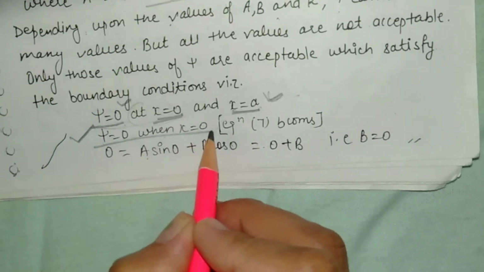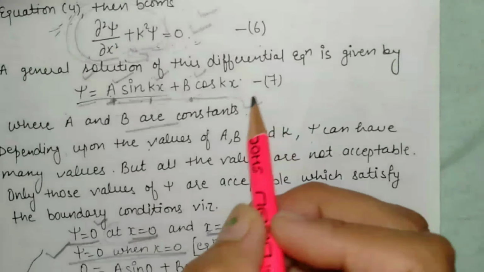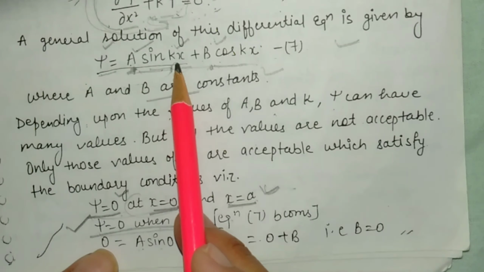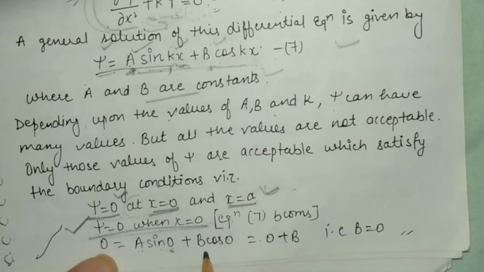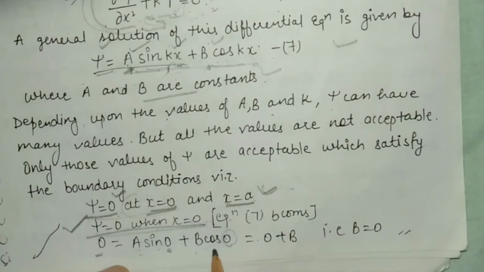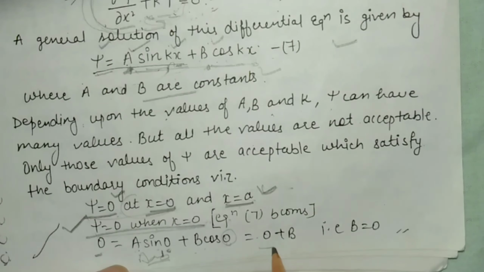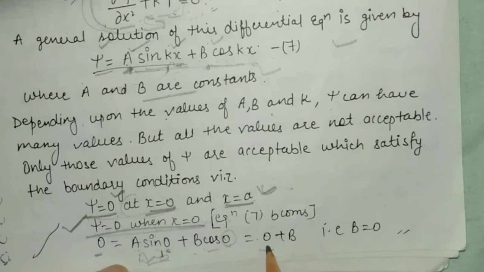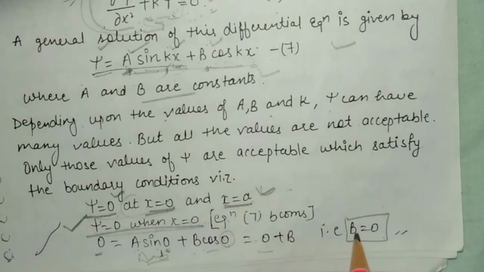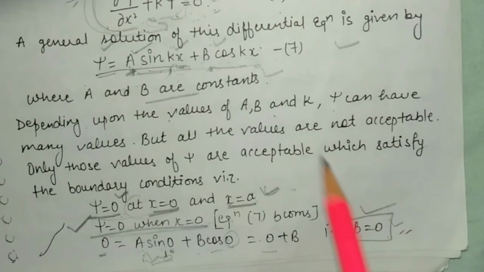So firstly we will consider the case psi is equal to 0 when x is equal to 0. By using this condition, the above equation becomes psi equal to 0, a sin k multiplied by 0, plus b cos k multiplied by 0, so this is equal to a sin 0 plus b cos 0. We know that sin 0 is equal to 0, so a into 0 is 0, and cos 0 is equal to 1, so this is 0 plus b is equal to 0. It means the value of b is equal to 0.